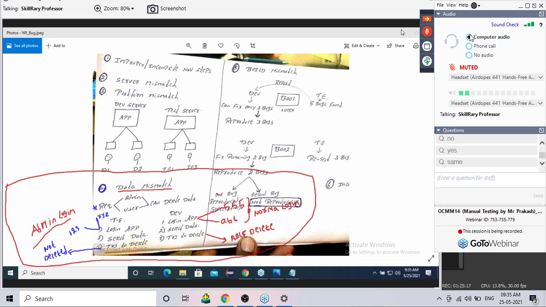Easy, guys, easy. So definition is, test engineer is using one set of data for testing and developer is using other set of data for reproducing. That is the meaning of data mismatch. Solution is mention test data.